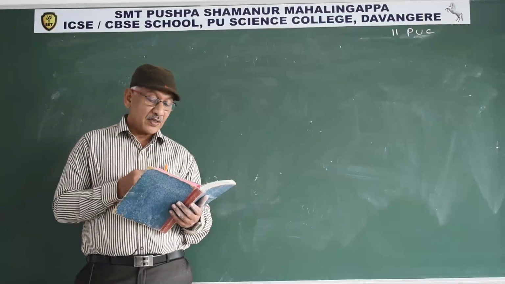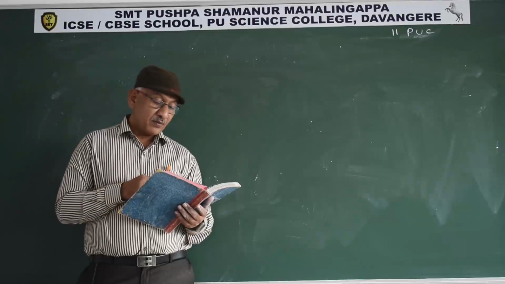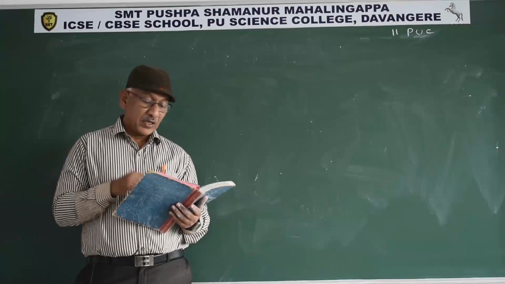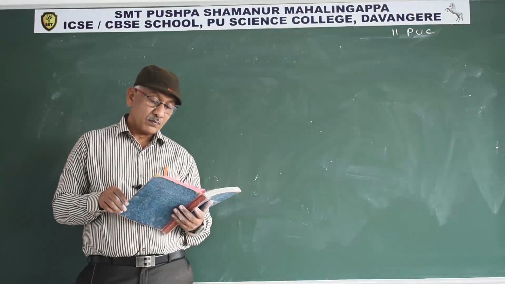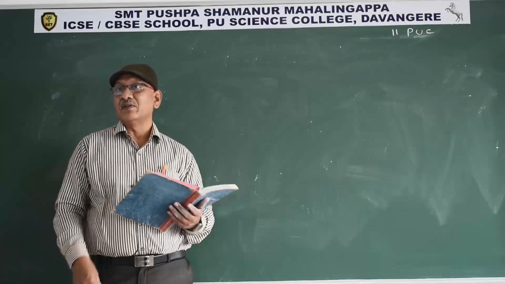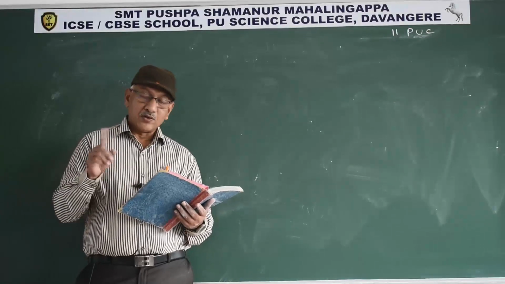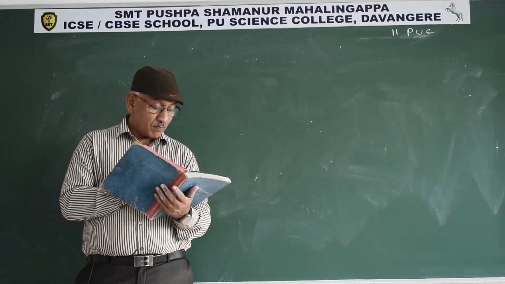Avoid wastage of energy. Soil erosion should be prevented by crop rotation. Watering of the plants should be done in the evening. So these are some measures.